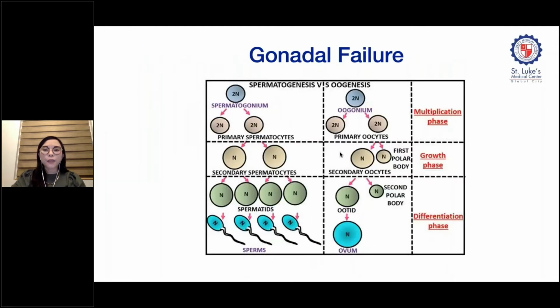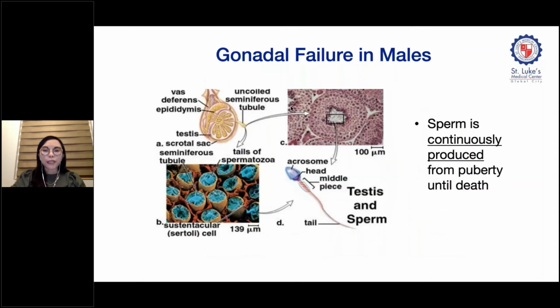Second, we will go into details on how radiation therapy can cause direct gonadal failure. In doing so, I think it's important to run through some basics of gametogenesis, so we will better appreciate the effects of radiation on the testes and ovaries. So let's start in the testis. In the male, spermatozoa arise from the germinal epithelium in the seminiferous tubules of the testis. As we all know, production of sperm is continuous from puberty until death. We will see how this impacts the effect of radiation on sterility in males.